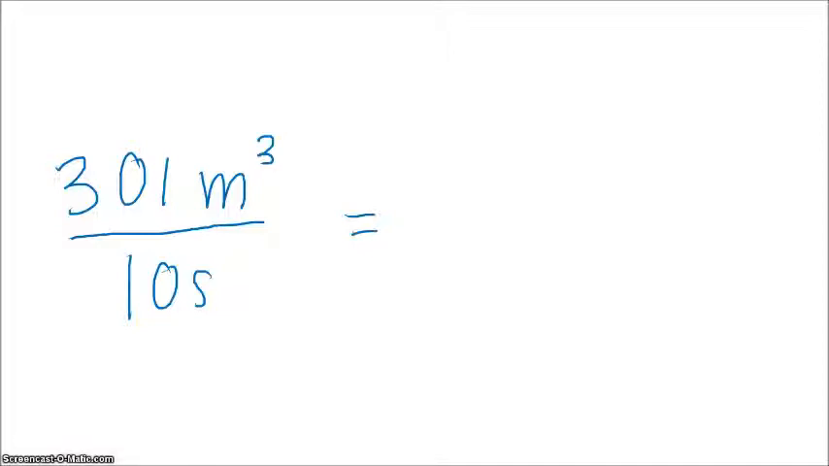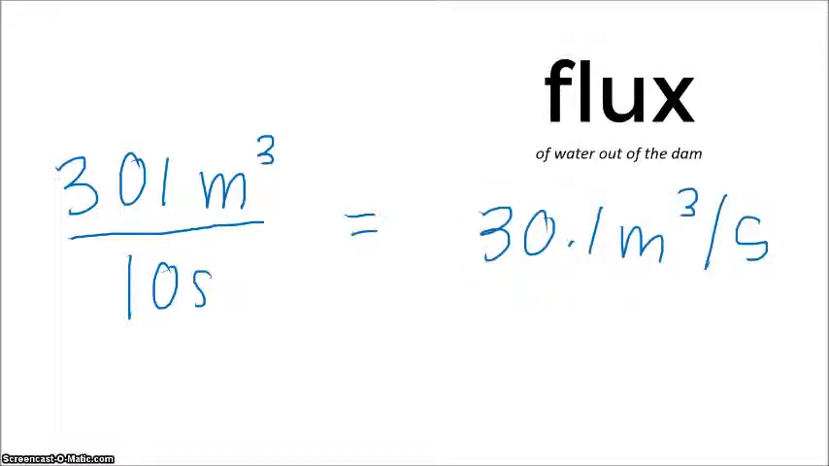Well, this is pretty easy math, right? All we have to do is divide. Divide by 10 is super easy. So the flux, or the amount of water going out of the dam, every second there's 30 cubic meters flowing out of the dam, and this is called flux.